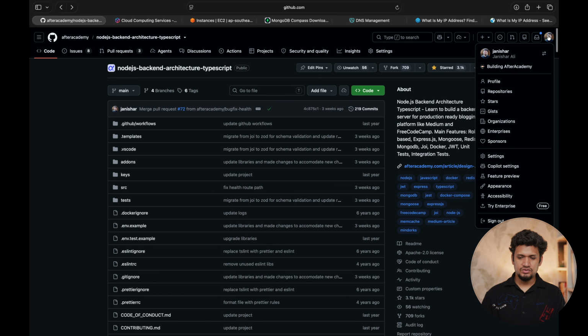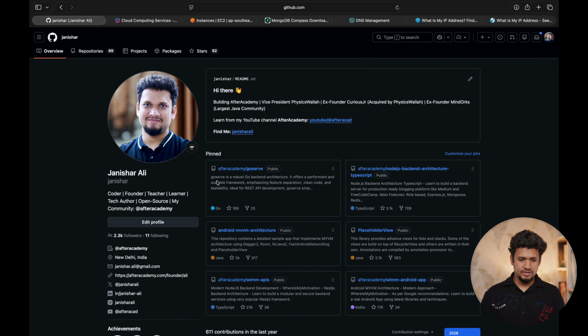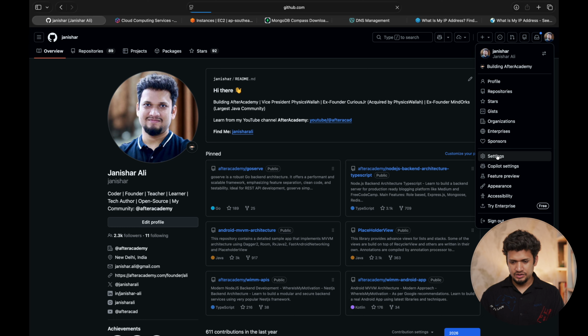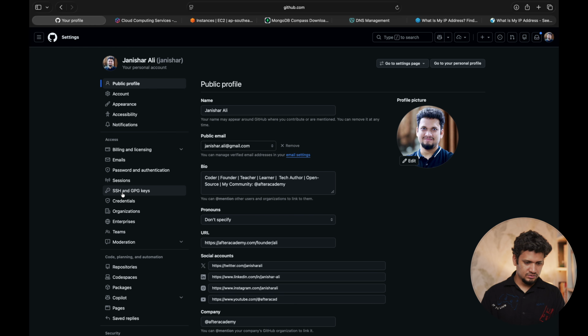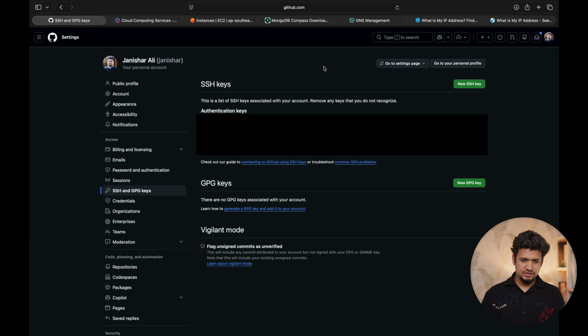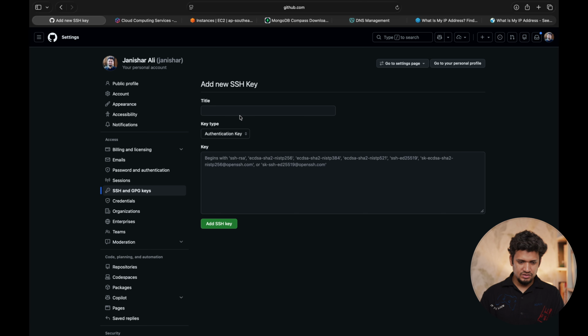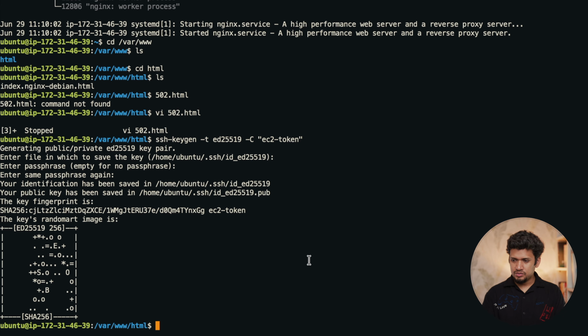So here, go to your profile, and then go to settings, then SSH and GPG keys. Here add a SSH key. Give the title API EC2. I'll write example server and the key. Now we also have to do one more thing.